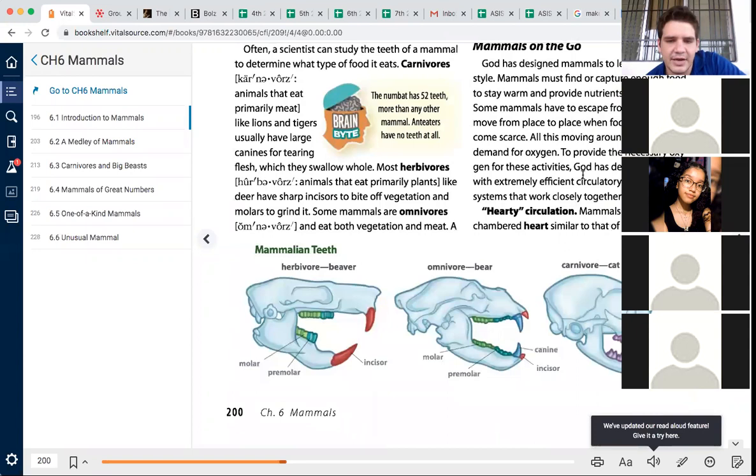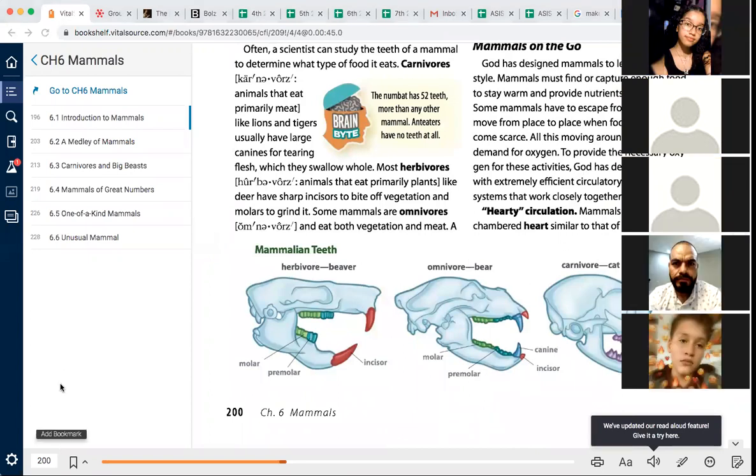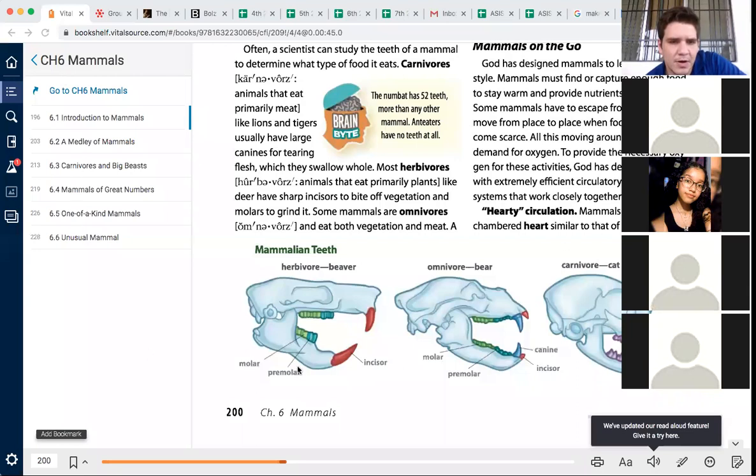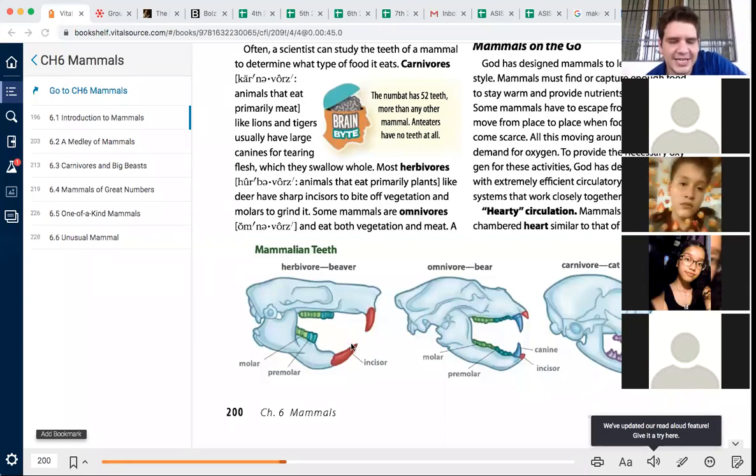Now let's look at these teeth right here, okay? So we have an herbivore, like a beaver. You guys know what a beaver is? Yes. So look at its incisors. Their incisors are constantly growing, because they're always chewing on bark and stuff like that.